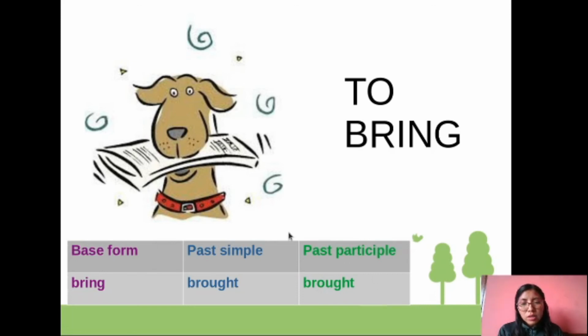Okay, so we can use the verb in the different tenses. Puedo utilizar el verbo en los tiempos diferentes according to the structure. Recordando la estructura, you have to remember the structure of the present, the structure of the past, and in this case the structure of the present tenses.